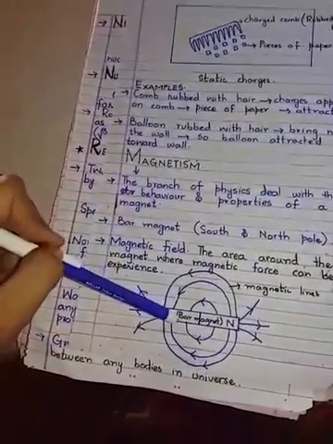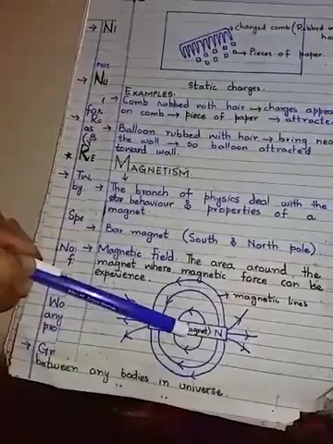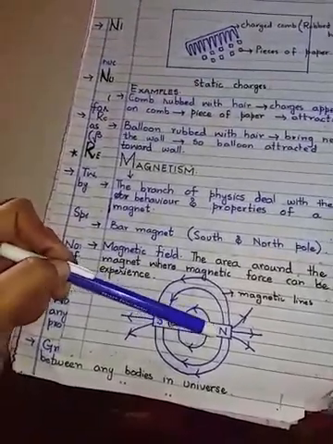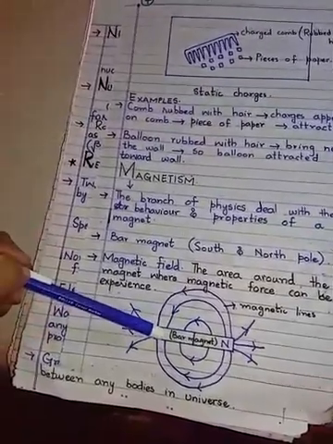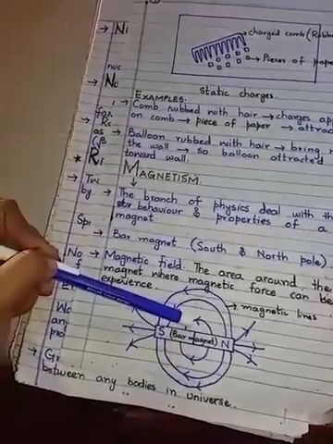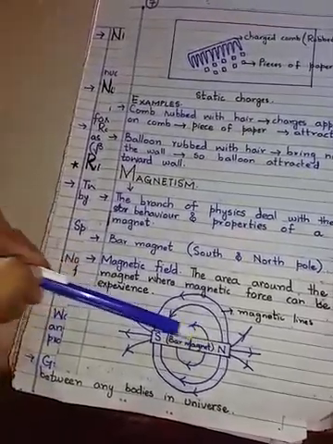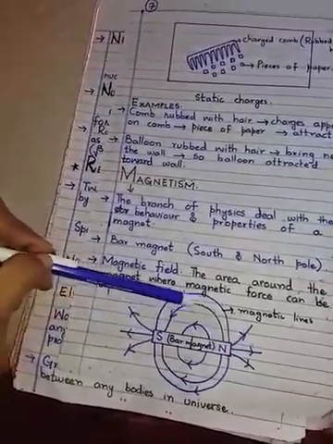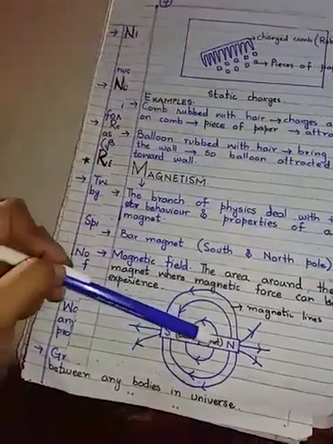As you can see, the magnetic lines are directed from the north to the south pole. If you see the arrows, they are directed from north to south. In the second magnetic line, again the lines are directed from north to south. The same is the case in the downward direction.